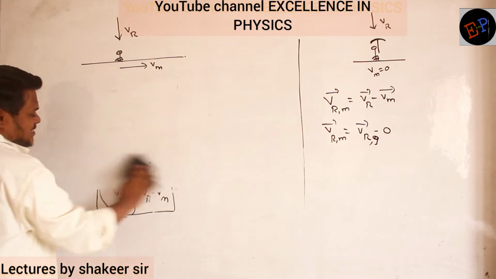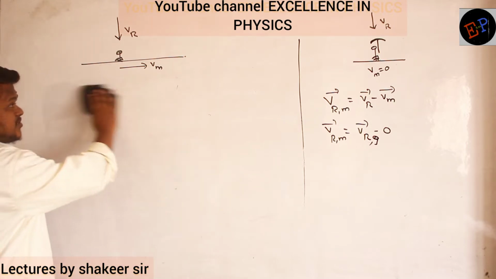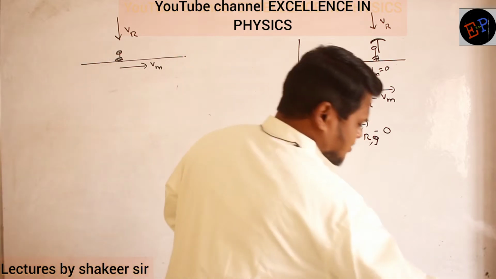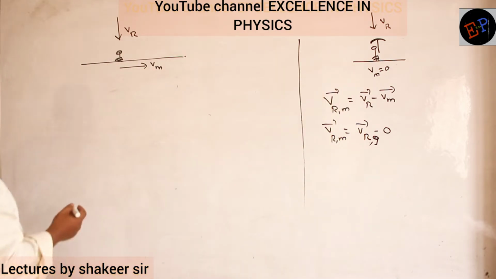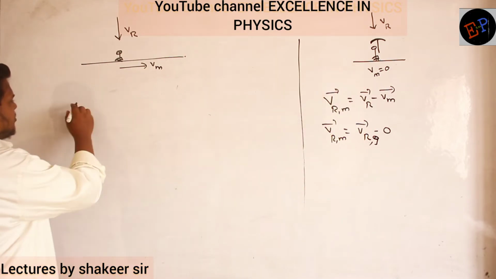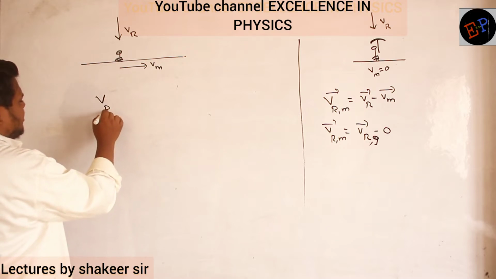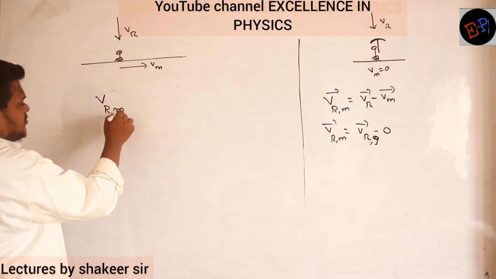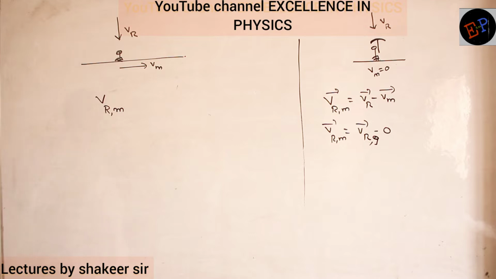45 degrees. The angle we don't know because the magnitudes of the velocities we don't know. So let us see. Man should hold the umbrella in which direction? Man should hold the umbrella in the direction of the relative velocity of rain with respect to man. In this direction he should hold the umbrella.